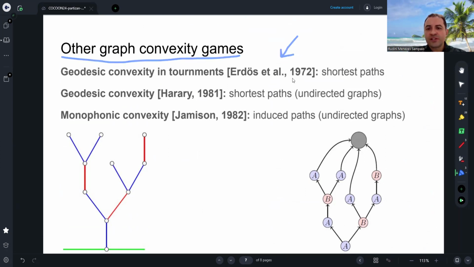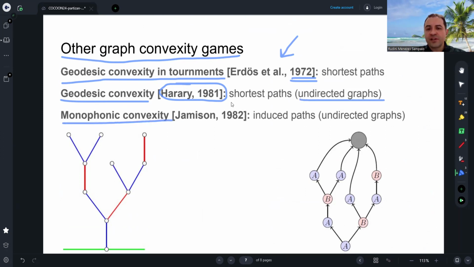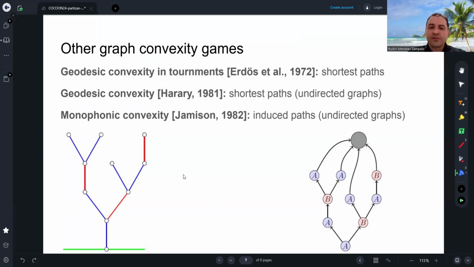Paul Erdős in 1972 obtained results in geodesic convexity in tournaments that are complete directed graphs. The geodesic convexity, as we saw, was introduced by Frank Harary and Nieminen in 1981 in undirected graphs. The monophonic convexity is related to induced paths instead of shortest paths in undirected graphs. Regarding directed graphs, we can relate any red-blue Hackenbush position to a closed interval game.